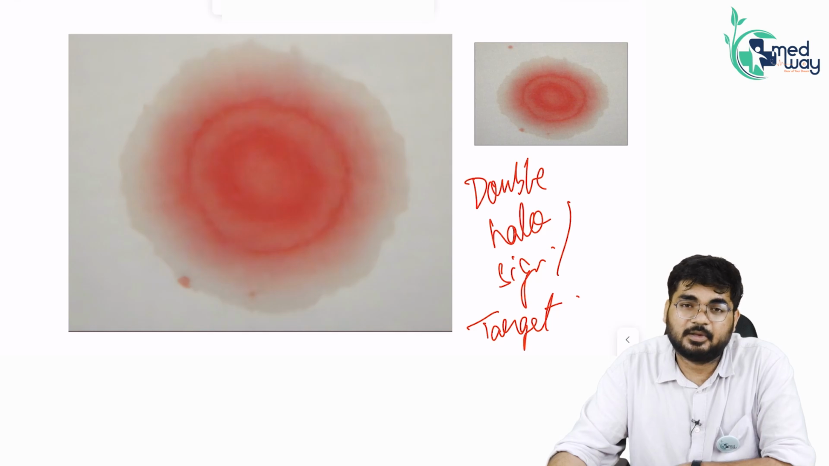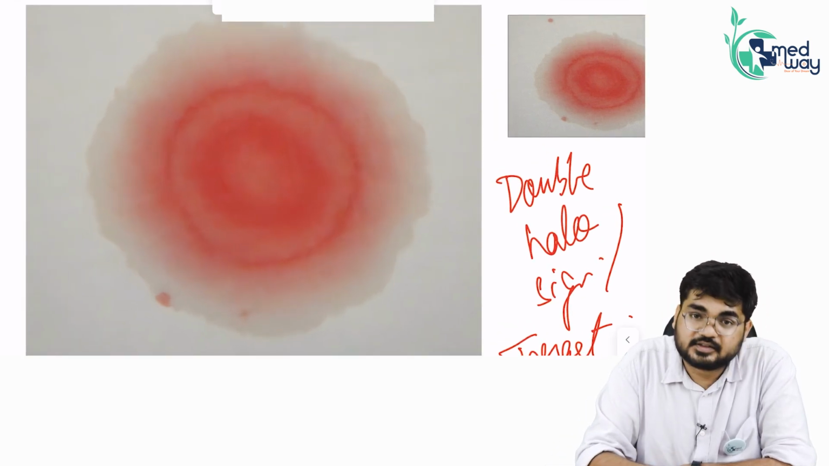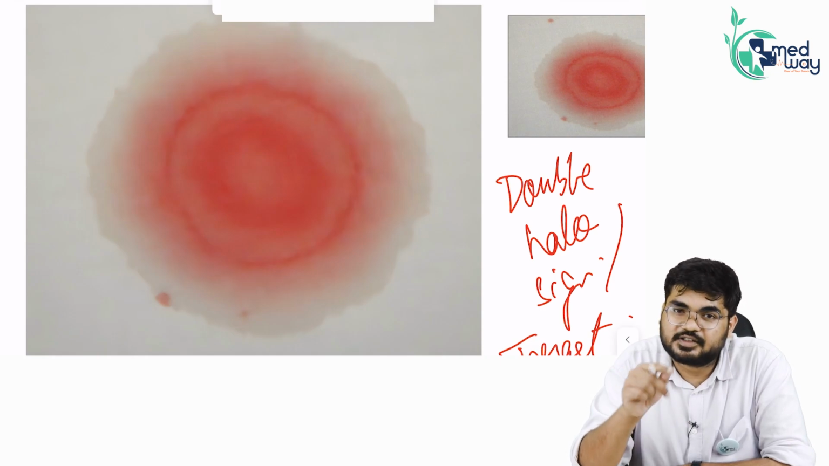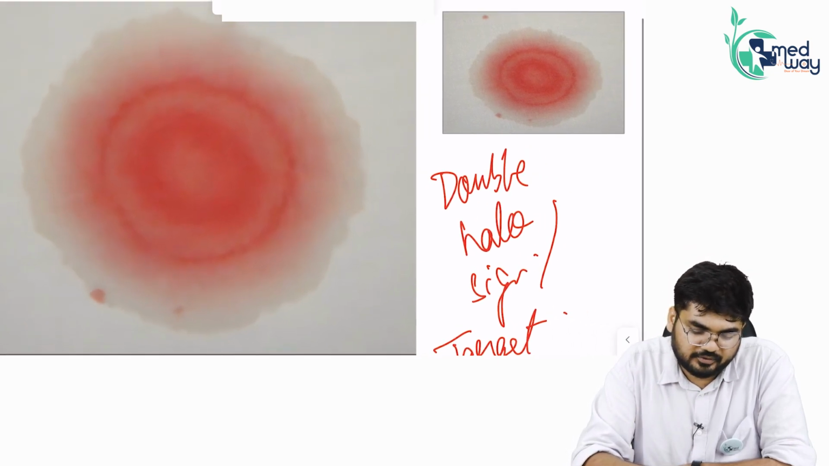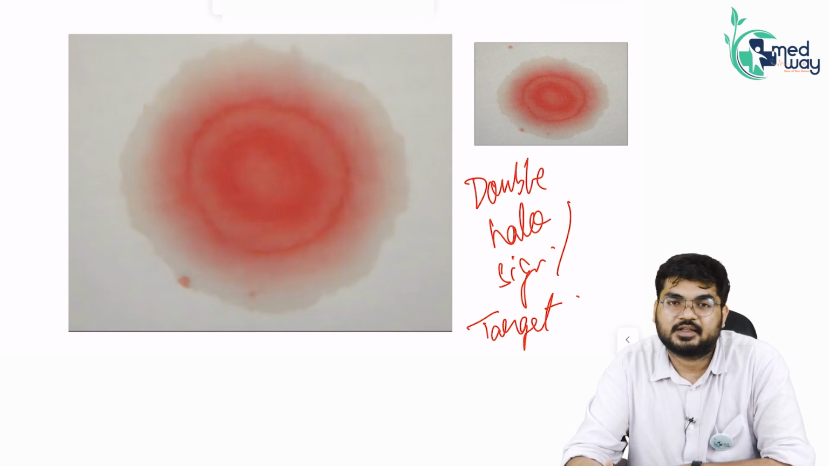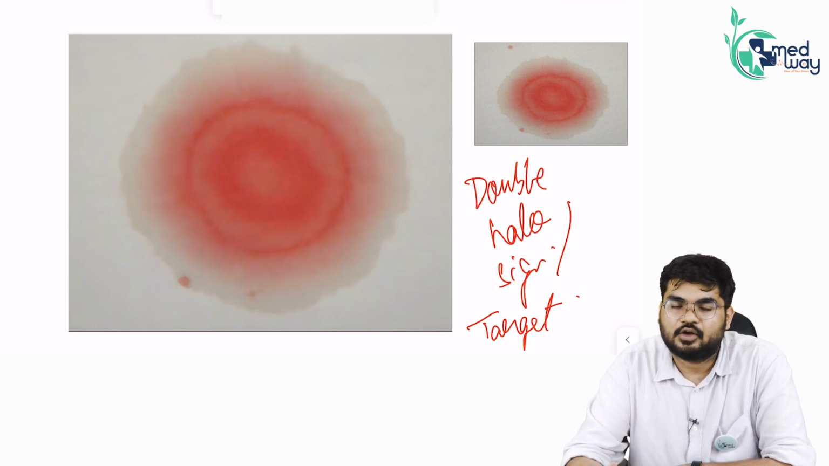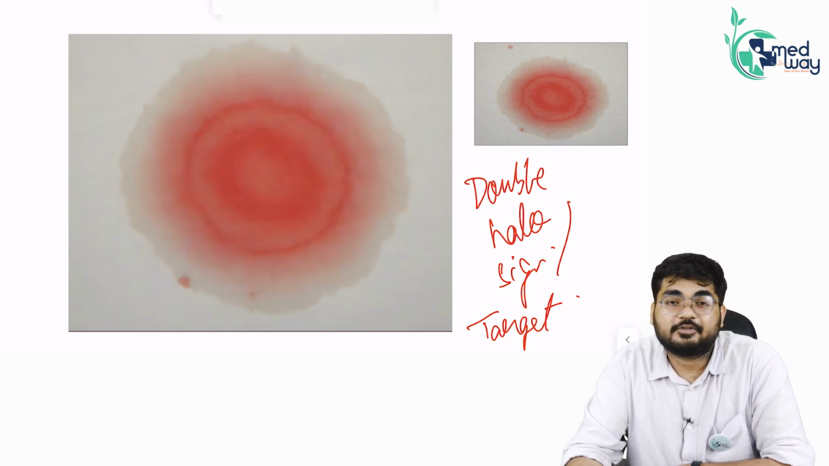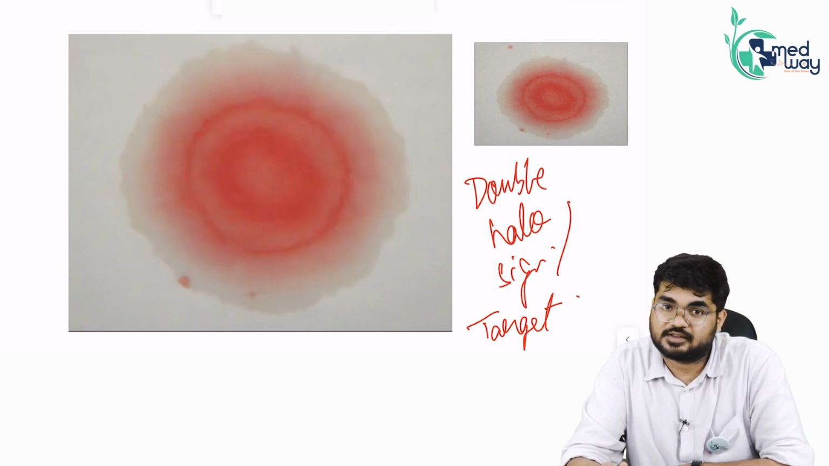Why is it called double halo? See, if I magnify this image, can you see alternating rings between the blood margins and the CSF? Because of these alternating rings of the blood margins and the CSF, it is called the double halo sign or the target sign.